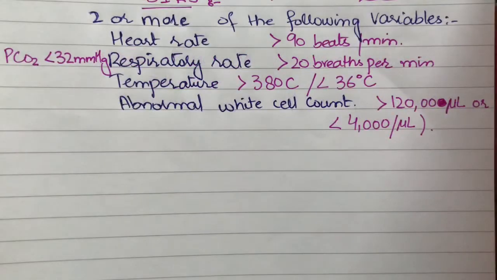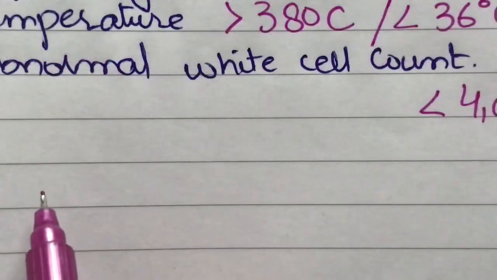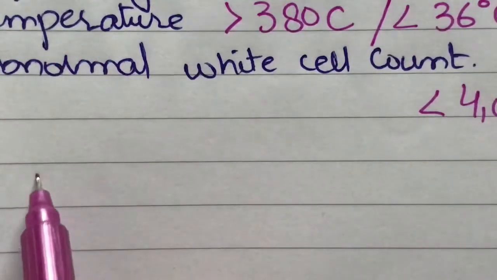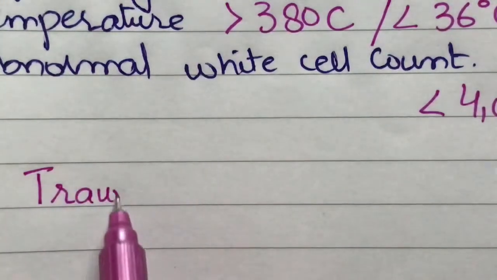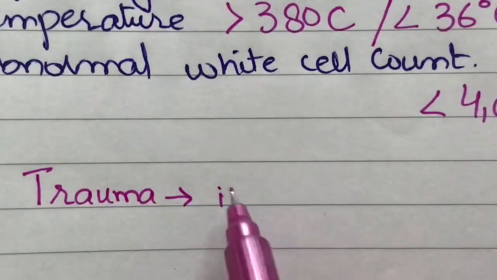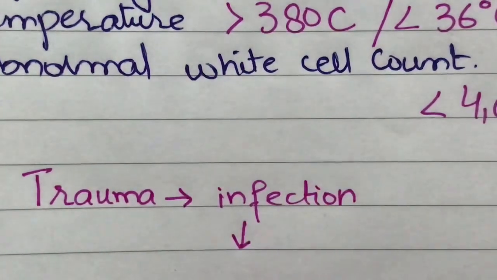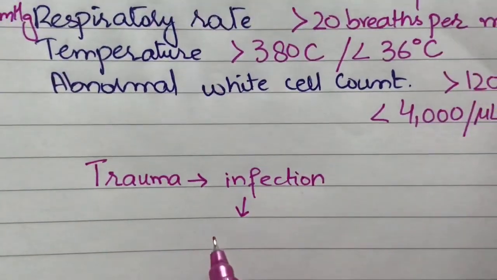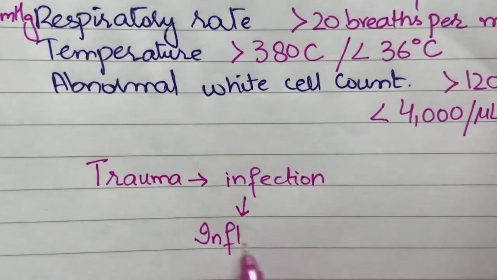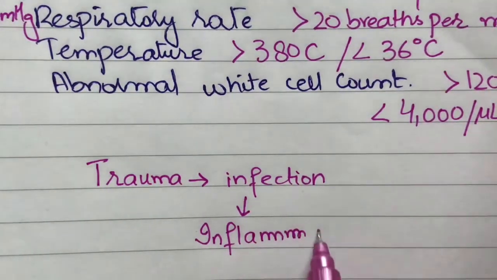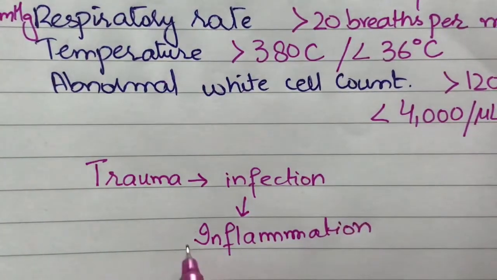Up till now we have discussed the parameters we are going to measure in systemic inflammatory response syndrome, and how systemic inflammatory response syndrome presents in a patient. In order to understand the definition of this, we first have to move in a sequence: we receive a patient with a trauma leading to infection. In that infection there is inflammation, and that inflammation leads to ischemia.